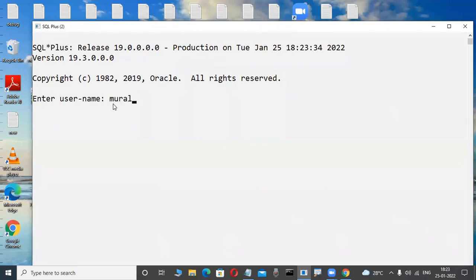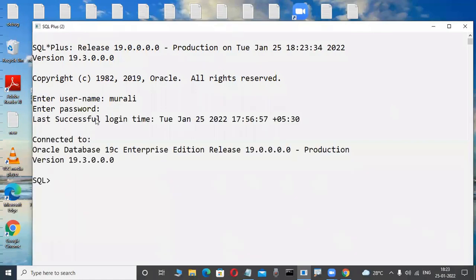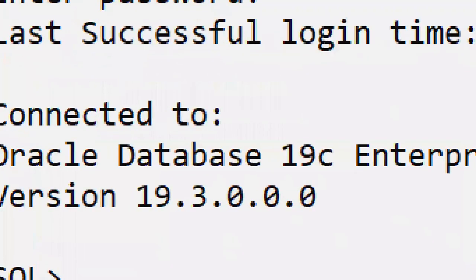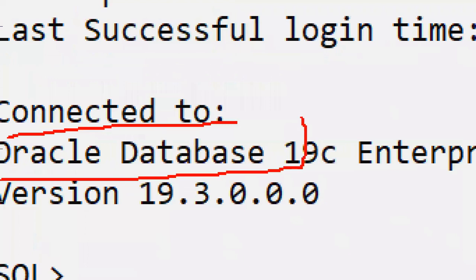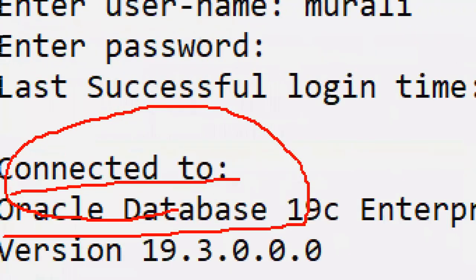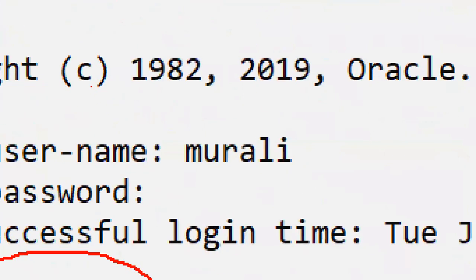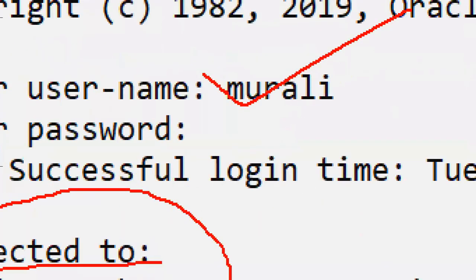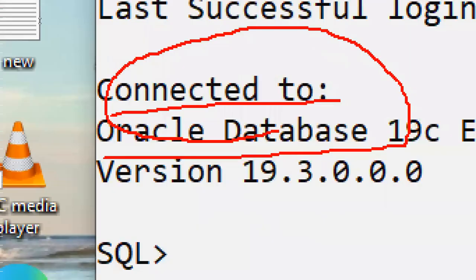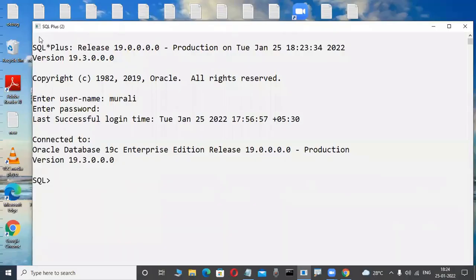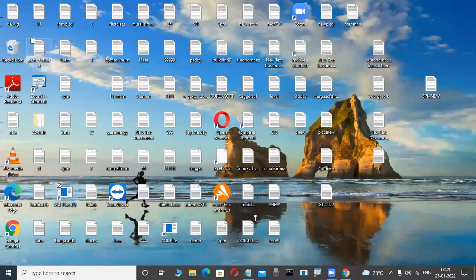Suppose I am a user, Murali is a user. For example, in the future you will all be familiar with users. This user is connected to the Oracle database. This is a server. But how are these users connected to this database? By using this interface, that is the SQL Plus client tool, one of the tools. Other tools are also there, but for knowledge purposes only, Oracle Corporation gives a beautiful diagram. Through that we are explaining, okay?